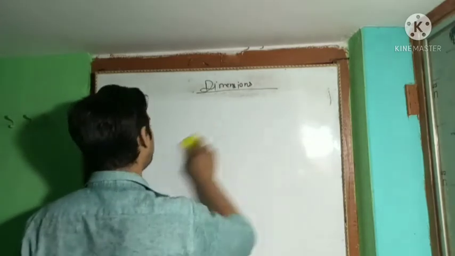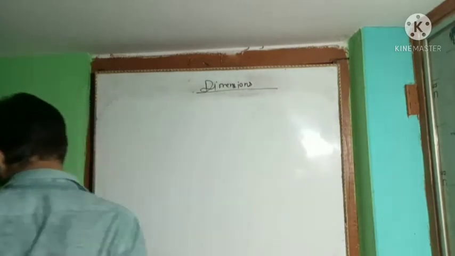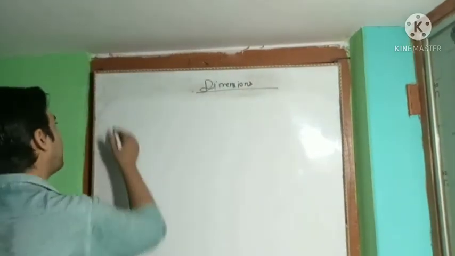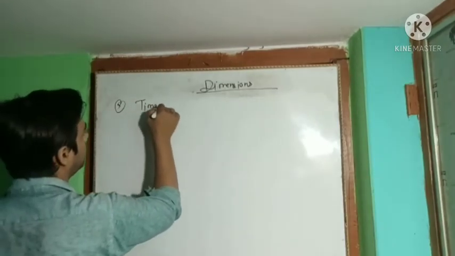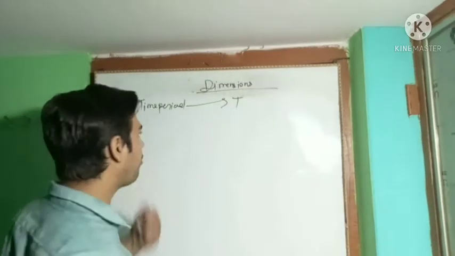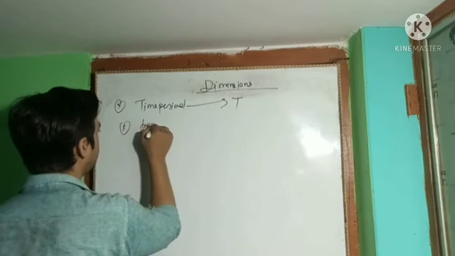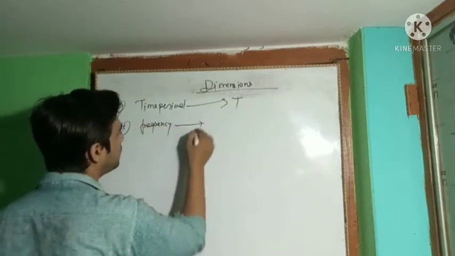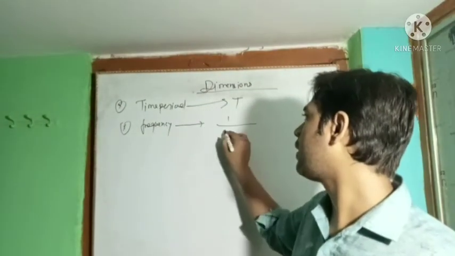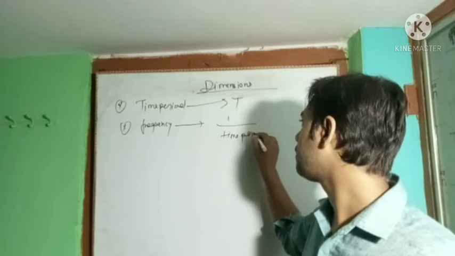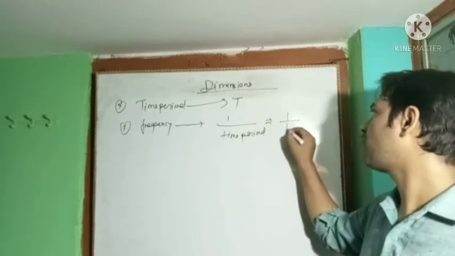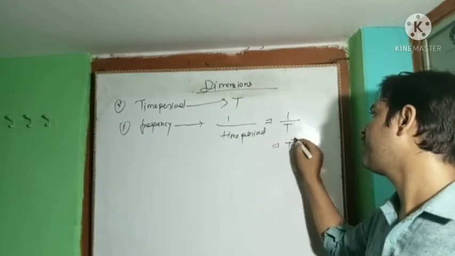So come to the next quantity. We have another quantity right now. If we talk about the time period, the dimension of the time period will be T. Now frequency, the formula of the frequency, will be defined as 1 upon time period. So the dimension of the time period is T, so frequency will be 1 by T. It will give T to the power minus 1.